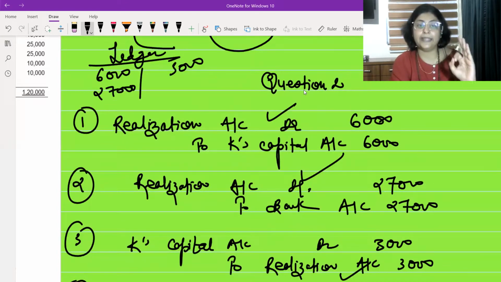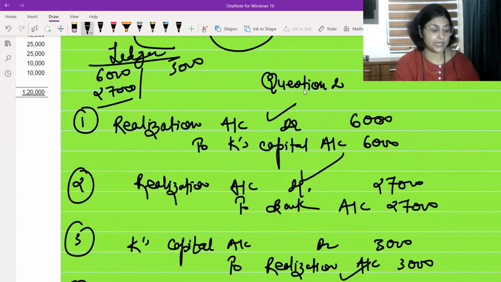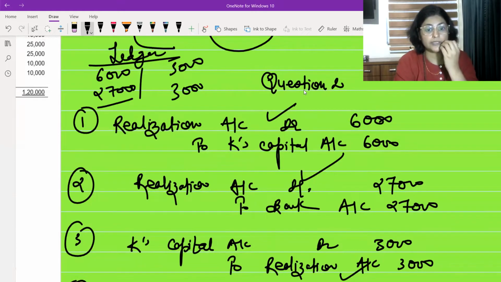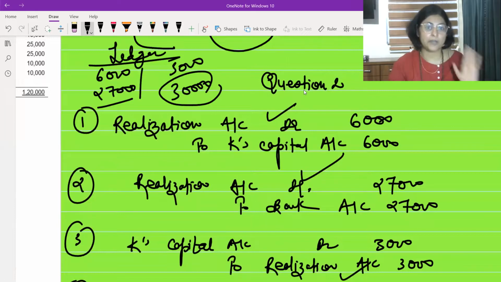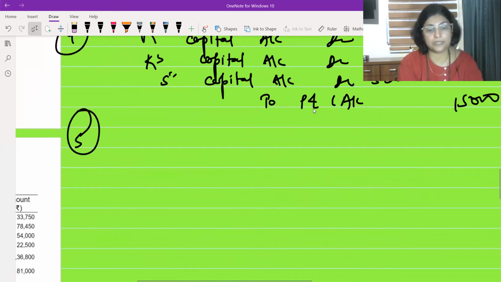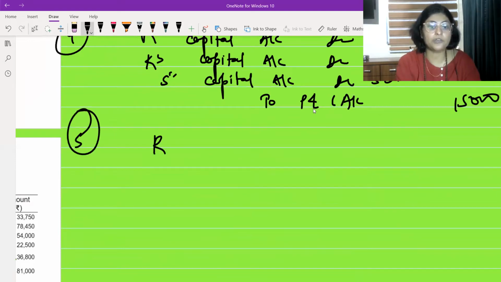What it is reflecting? It is reflecting a loss in realization account. 6,000 plus 27,000, 33,000 ka loss. Sorry, 33,000 debit side balance minus 3,000, 30,000 ka loss hai. Without fail beta, ye wali entry pass karke aa jana. Loss on realization is to be transferred to partners capital account. Kaise entry pass hogi wo? Realization, partners capital. Sorry, not realization.